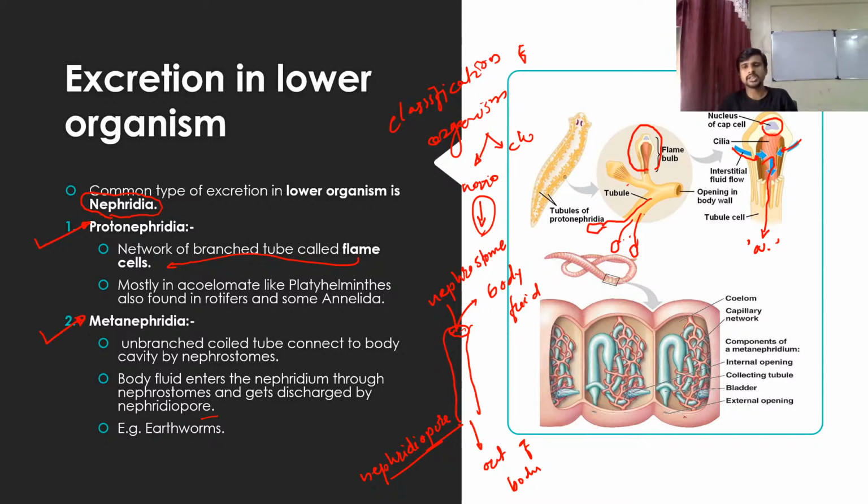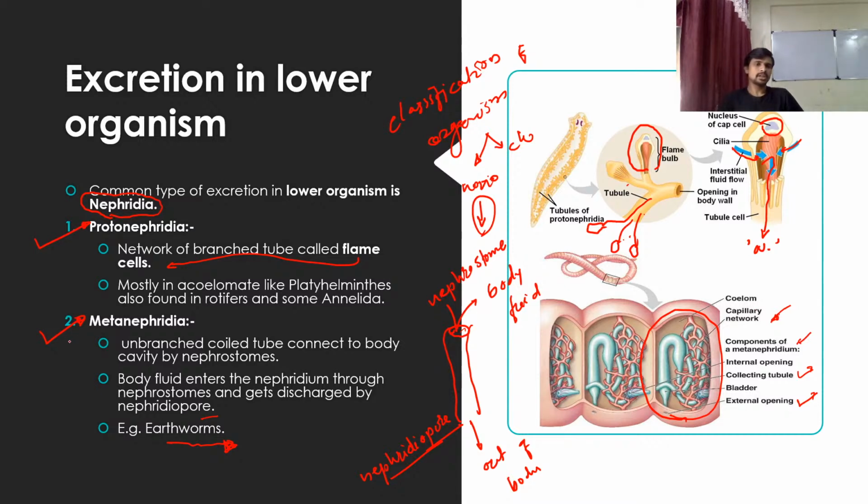You can see this is the structure of metanephridia in an earthworm. Mostly it is present in earthworms, and it can be studied very well in earthworms. These are the different components of metanephridia. It is not necessary to mug up all this.